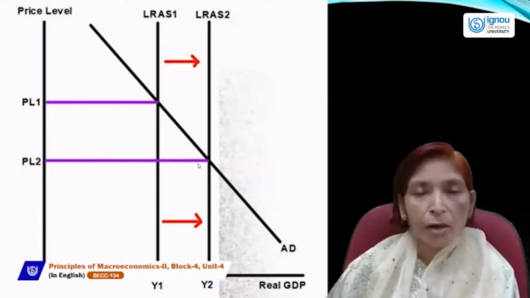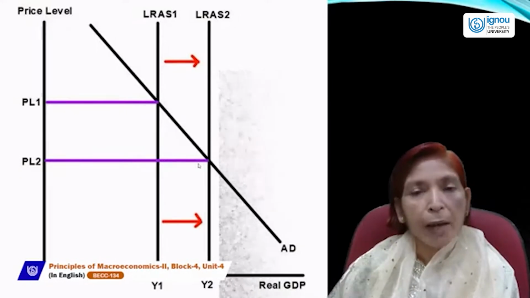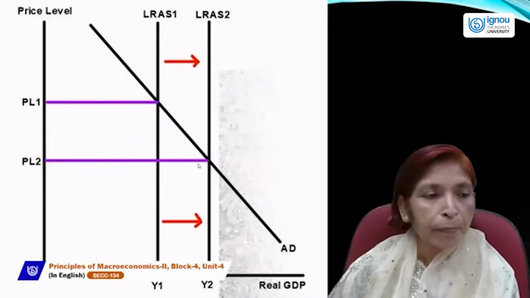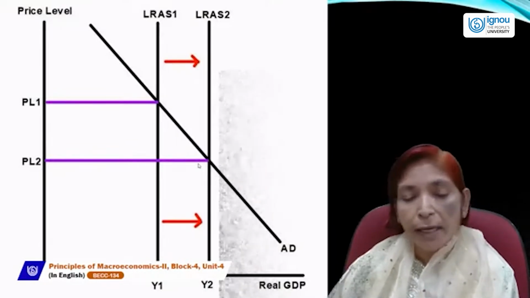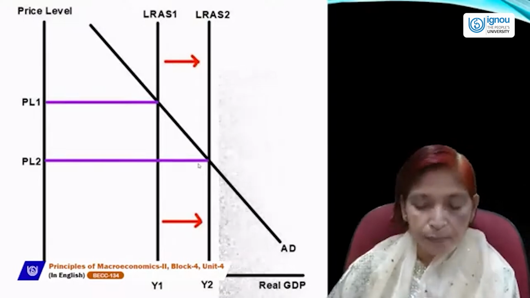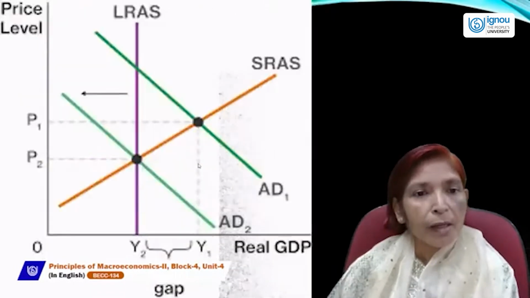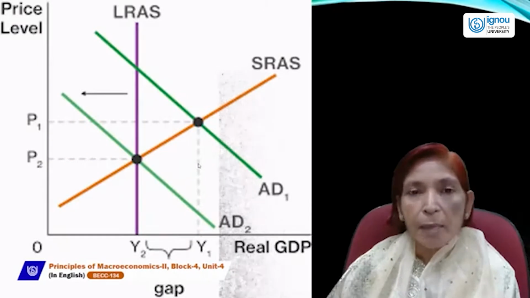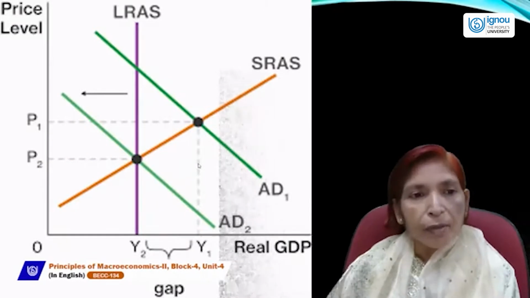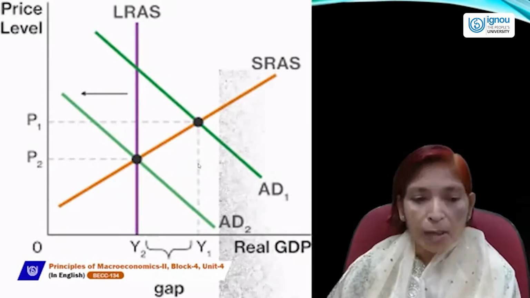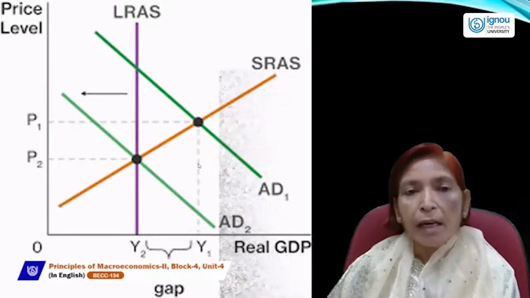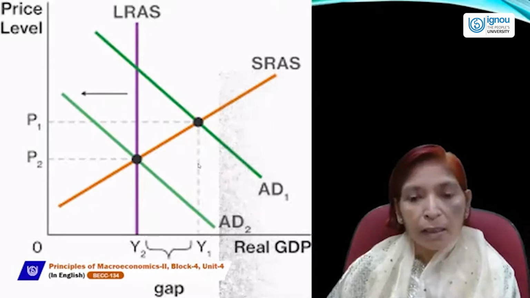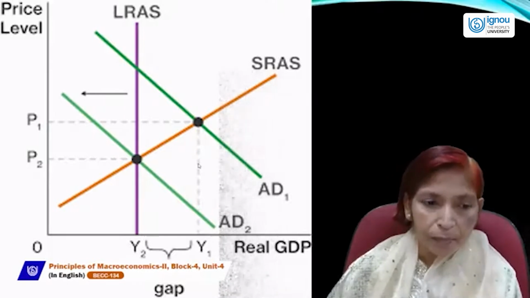If there is a change in the long run aggregate supply curve, then the curve will shift in parallel rightward or leftward, depending upon increase or decrease. In that case, price and income level can change inversely. And if aggregate demand increases, then an inflationary gap will occur. If actual GDP is greater than potential GDP, then an inflationary gap will occur.